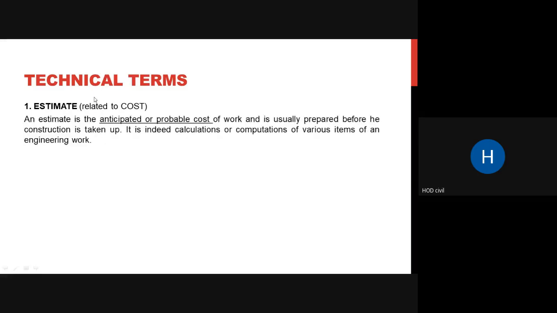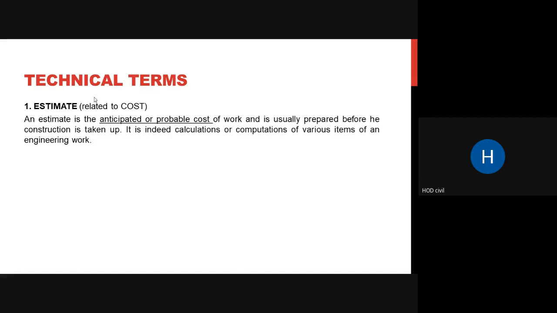We will look into a few technical terms which are used to prepare an estimate, because without knowing these terms you cannot start with this estimation subject. Okay, technical terms. First thing, estimate. The basic definition of an estimate: it is an anticipated or a probable cost of work. This is the most important thing, that it is anticipated or probable cost.